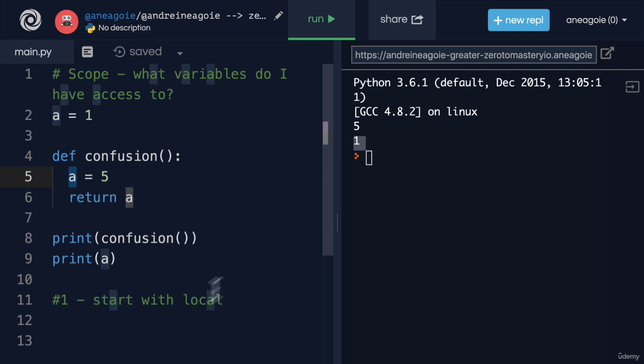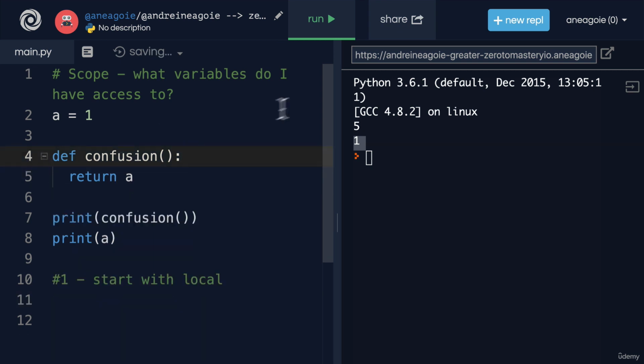So it starts there. But let's say a wasn't there. Let's say I remove a and I click run here. I get 1, because the second rule is, if there's nothing in the local scope, then number 2, is there a parent local scope? In our case, what's the parent of this function? Well, it's the global scope.